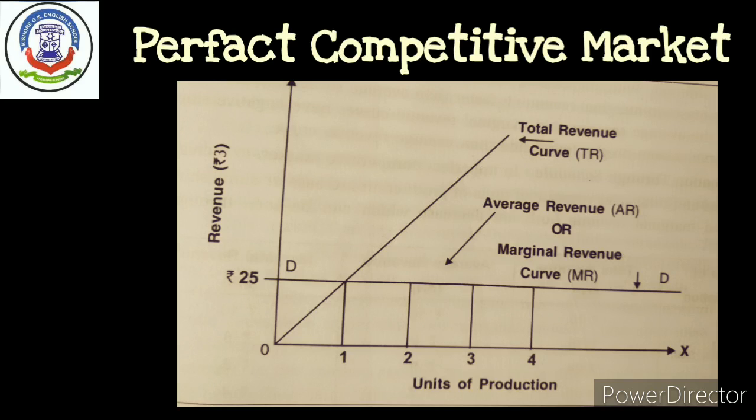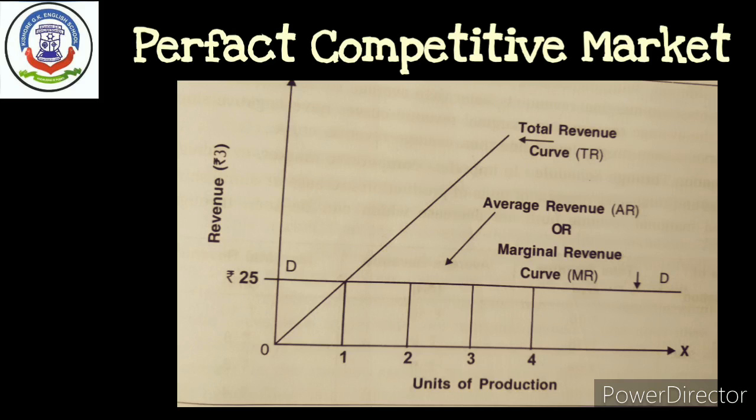As per the schedule, the per unit price of commodity X is rupees 25. At this price, an individual firm can sell any number of units. A firm can sell all its units at rupees 25 per unit. So the revenue of 1 unit is 25, 2 units is rupees 50, 3 units is rupees 75, and 4 units is rupees 100.